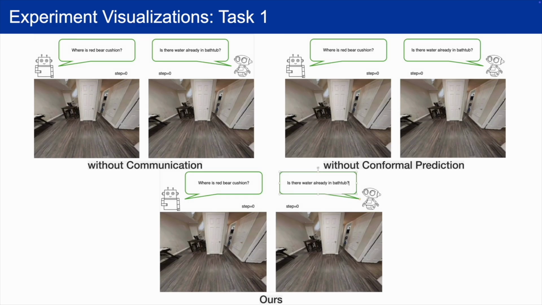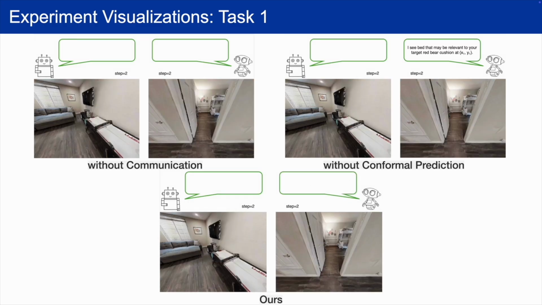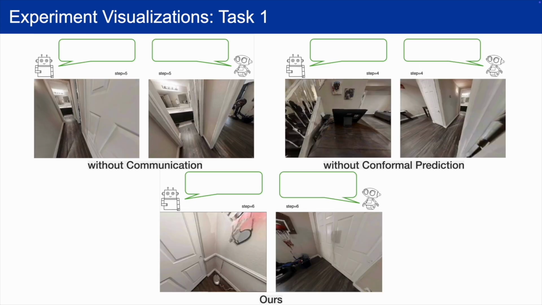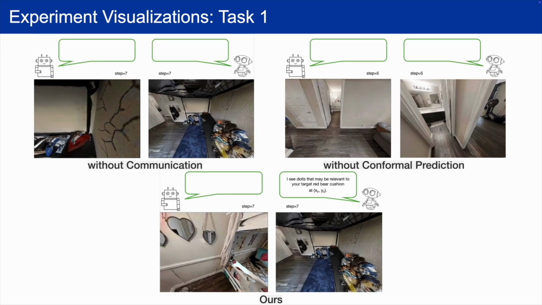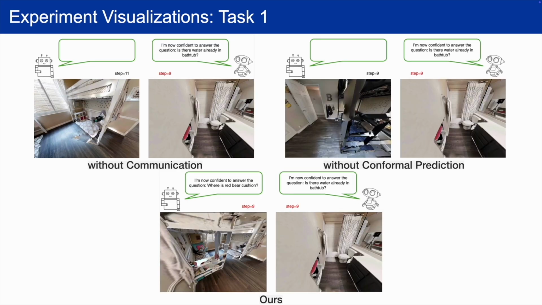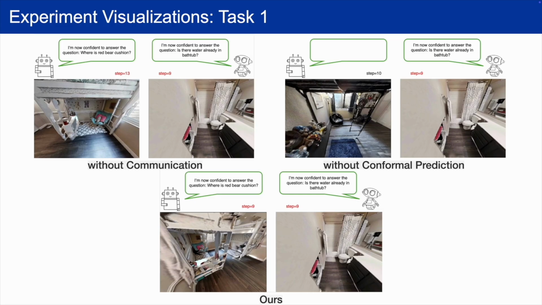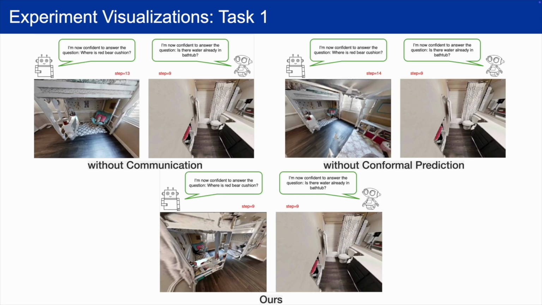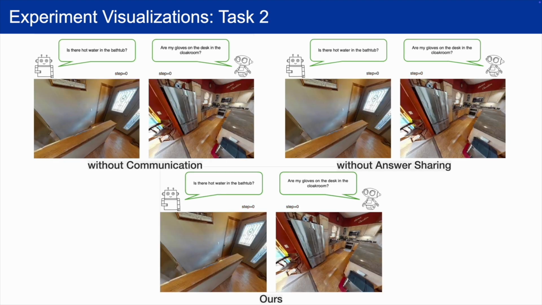In this visualization, we compare different configurations. The first video shows the no communication setup, where each robot independently focuses on its targets. The second video highlights communication without conformal prediction. Although agents share information, it leads to misdirection and inefficiencies. Lastly, our method with conformal prediction guides the agent more effectively to its target.